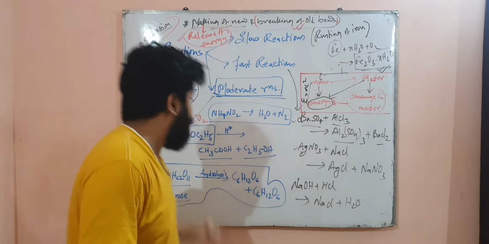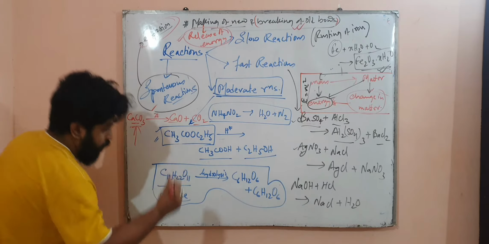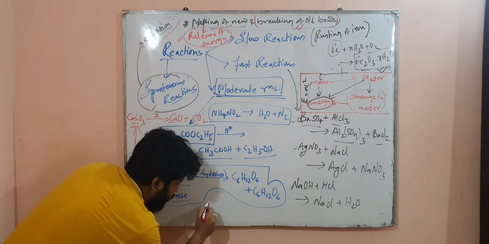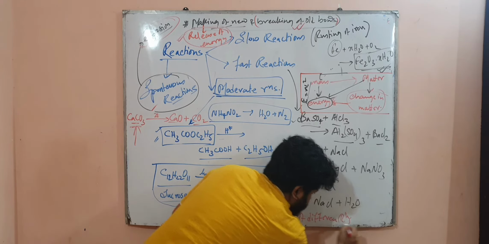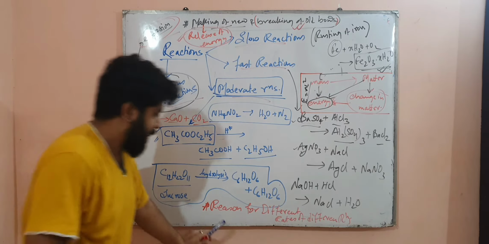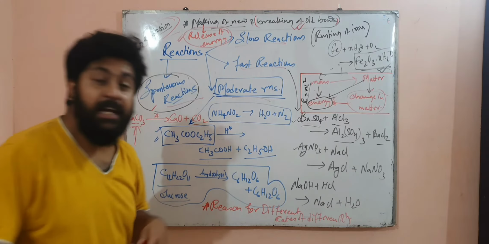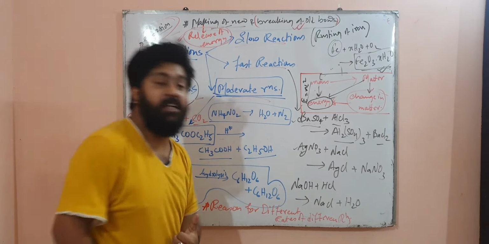So this is an explanation of the reason for different rates of different reactions, or different speeds, be it slow, fast, moderate or spontaneous, like an explosion. I hope this explanation is clear to you.